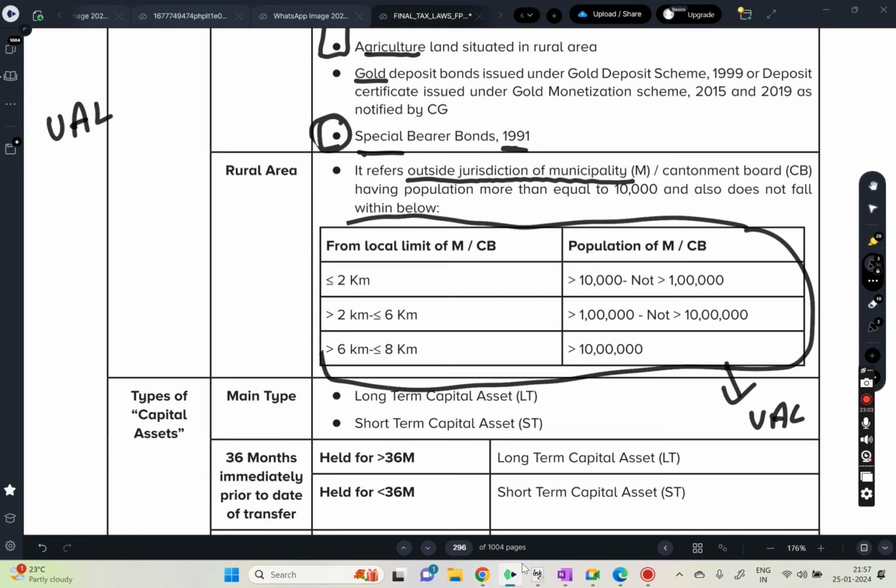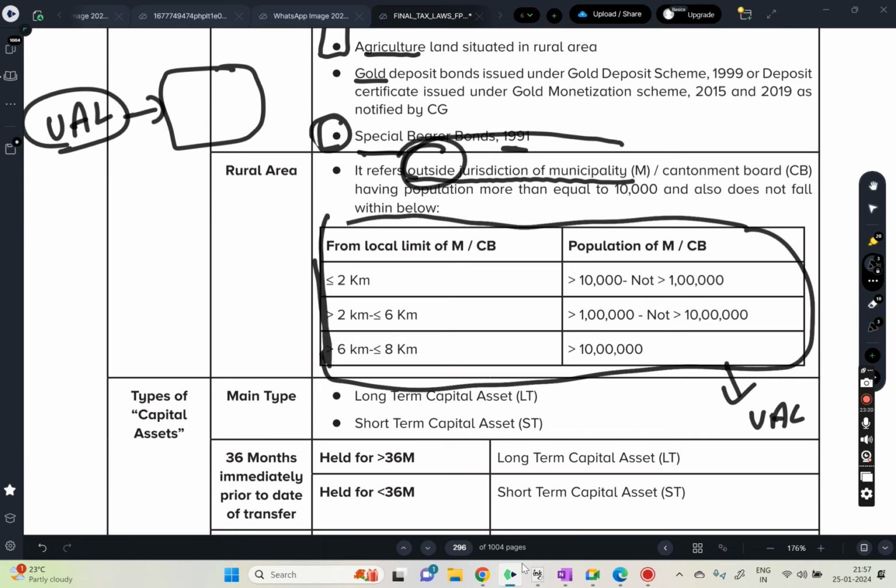See, what is urban agriculture land? Any area within the jurisdiction of the municipality is urban agriculture land. Now we are talking about outside. If it is outside of the municipality, and it is falling within these limits, then it is called urban agriculture land.